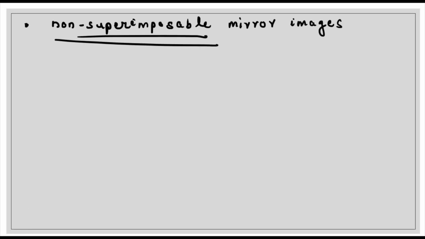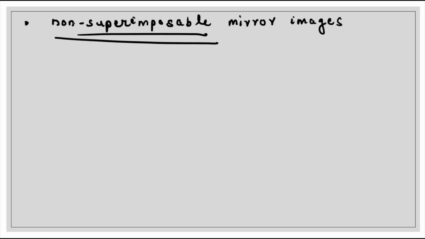Now, one important aspect for optical isomers is that they should form non-superimposable mirror images. As said, complexes with coordination number 4 and 6 both show optical isomerism. So let us first consider complexes with coordination number 4. For example, we are taking MA4.